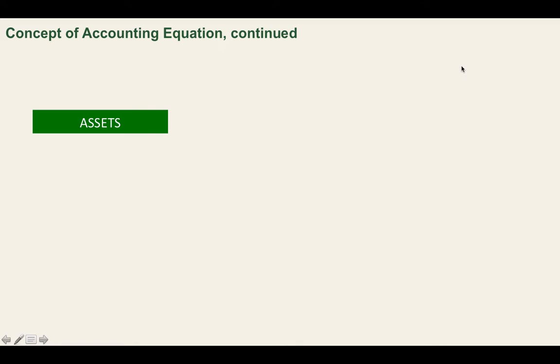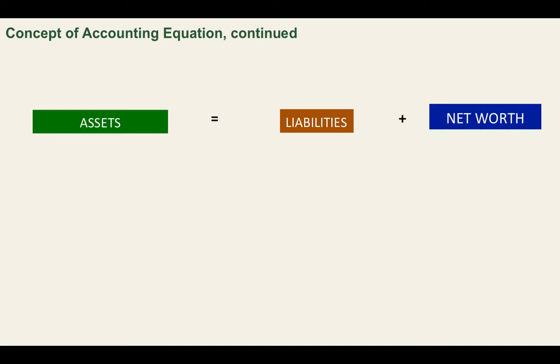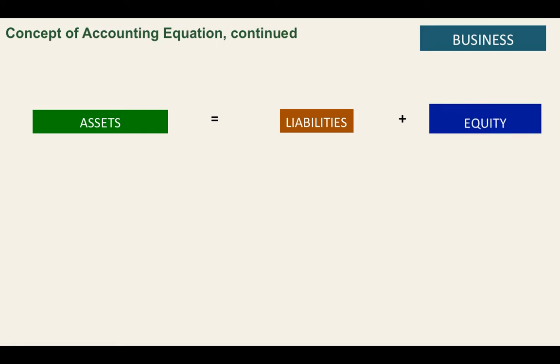Class, let us recall our accounting equation, which is assets equals liabilities plus net worth. And how about in business? What's the difference between the accounting equation of an individual and of a business? Actually, there is no difference, except that the business uses equity instead of net worth.